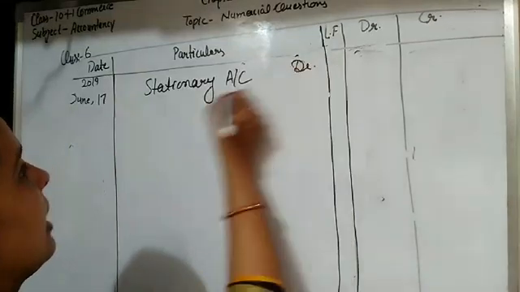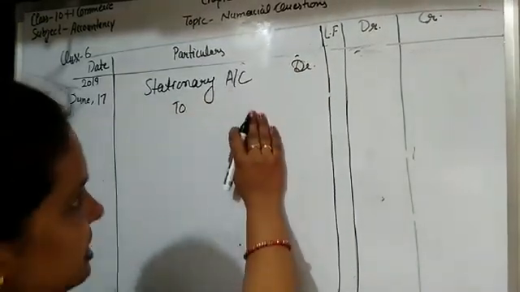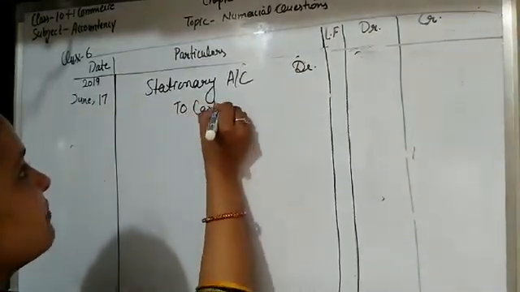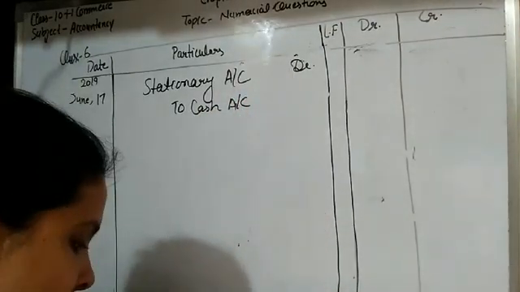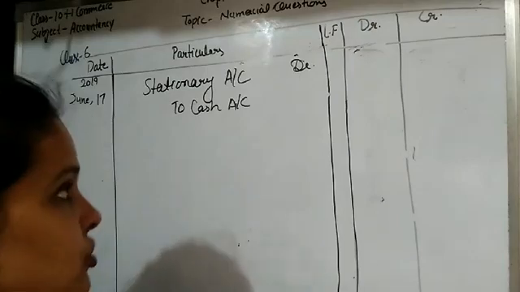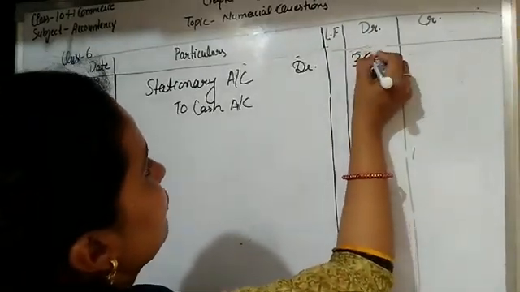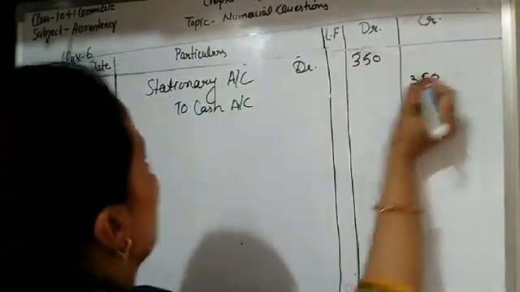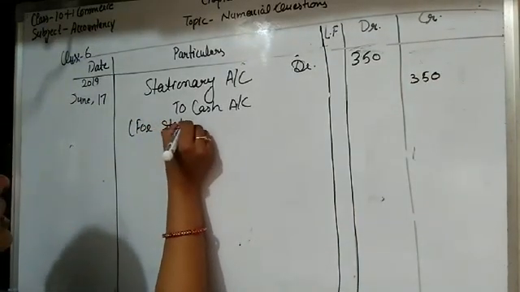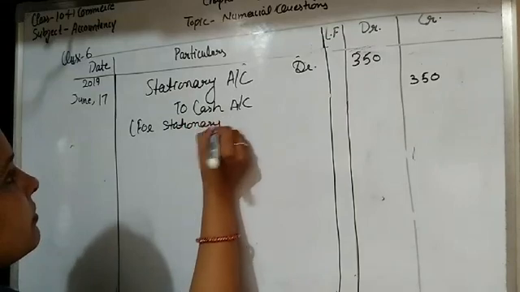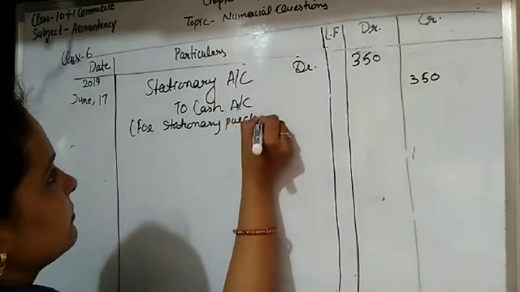Stationery account debit, and when the stationery is purchased some amount of cash is paid to the seller. So write stationery account debit to cash account, and the amount of stationery is 350. Okay, so the narration is for stationery purchased.